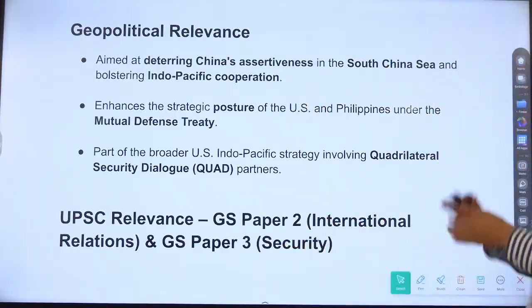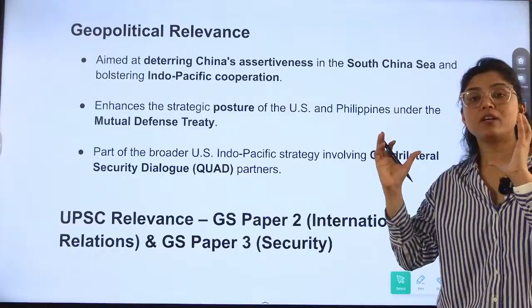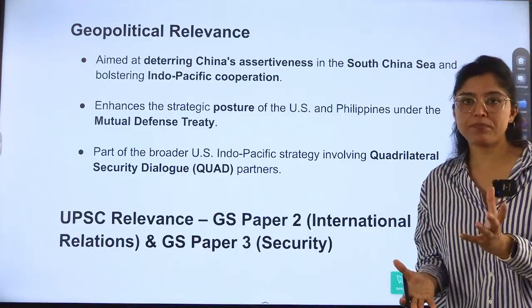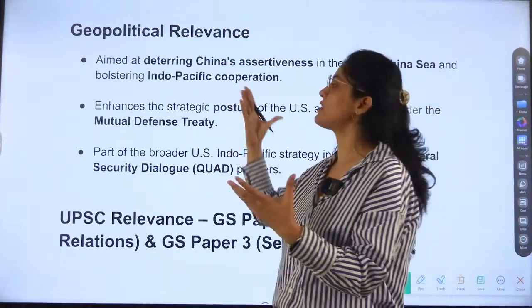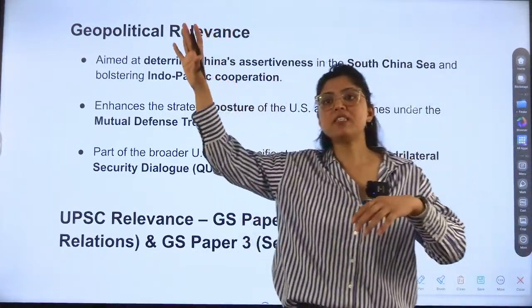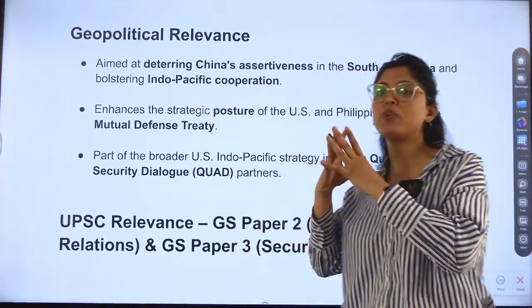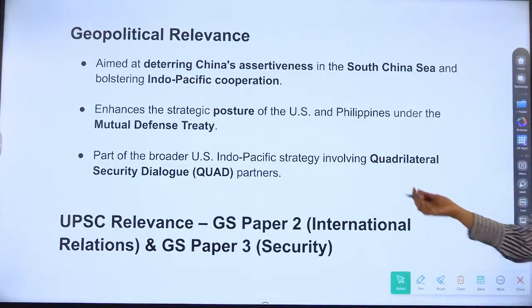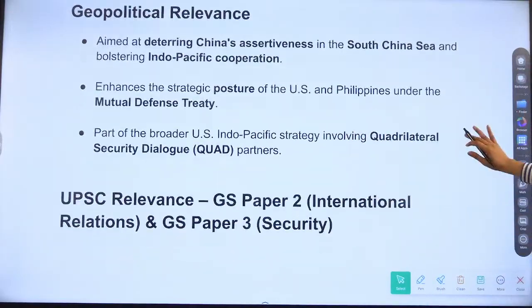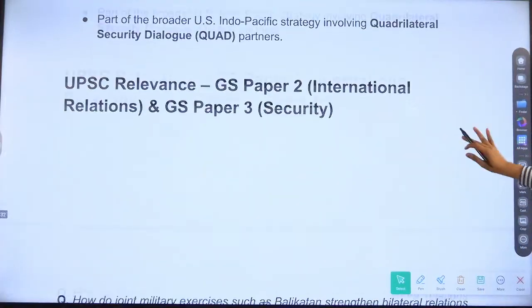Geopolitical relevance is what? It is aimed at controlling China's influence in the South China Sea, and strengthening Indo-Pacific cooperation. United States and Philippines, right? So it is strengthening the Indo-Pacific cooperation between these countries, enhances the strategic posture of US and Philippines under the Mutual Defense Treaty, and it is part of the broader US Indo-Pacific strategy. Okay, Quad partners.